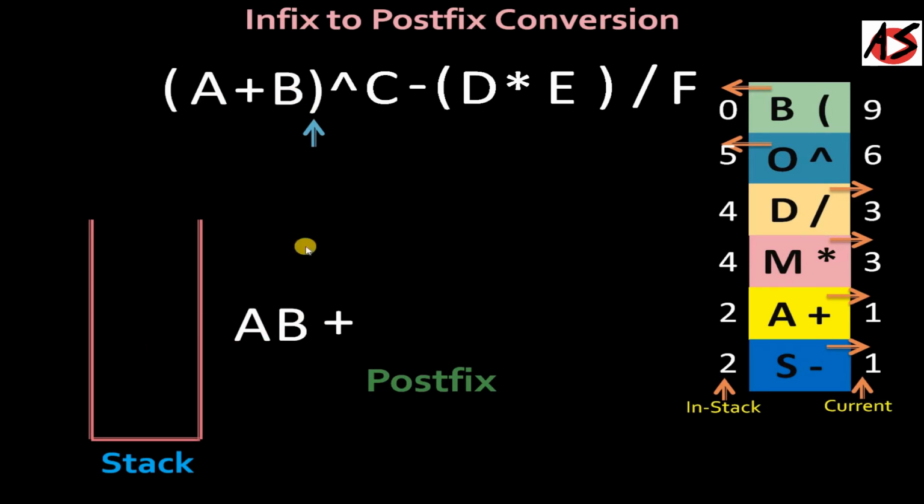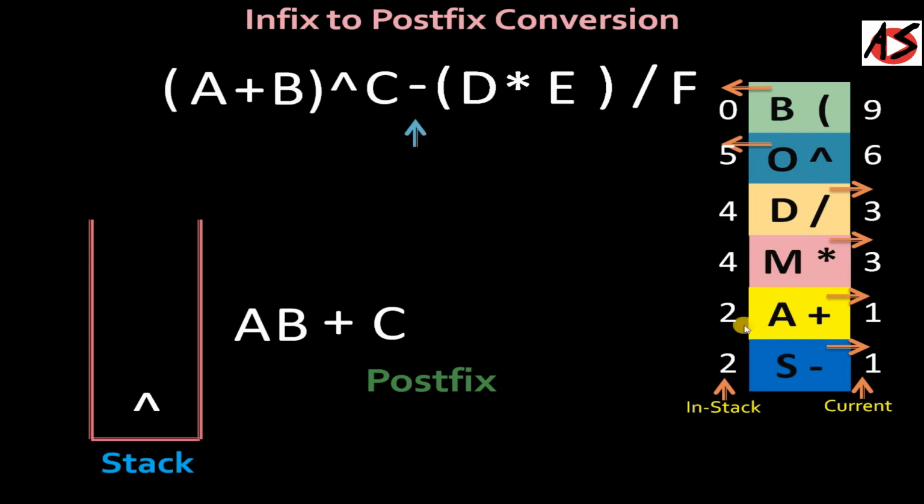Now we are moving ahead, we are getting the order symbol. So since we don't have any symbols in the stack, we will straight away push the order symbol into the stack. Then we are scanning the next element, that is C, that is operand. So we will put it directly into our final postfix notations. Then we are scanning the next symbol, that is minus.